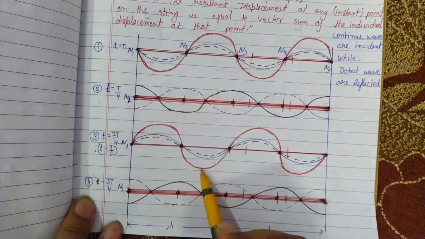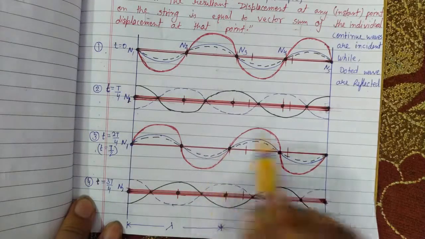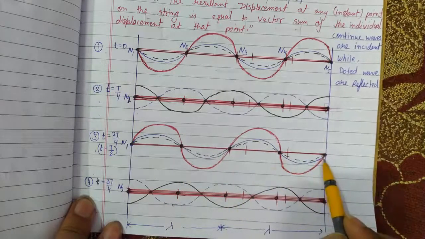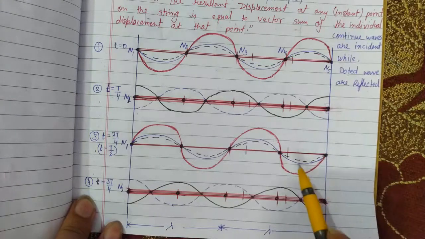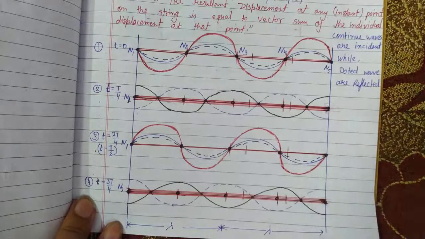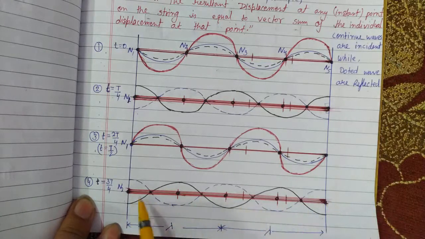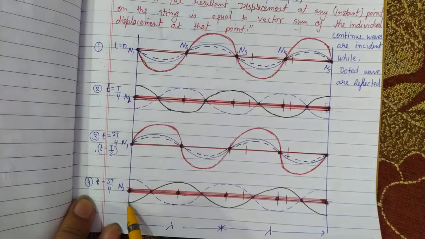Similarly, in the trough, a larger amplitude is observed. This is the superposition when the two waves reach with their crest and trough, and we observe an increment in the amplitude.